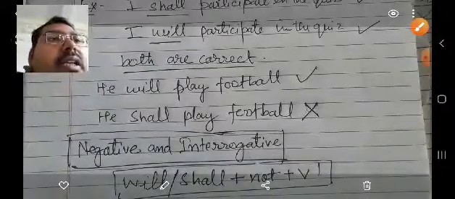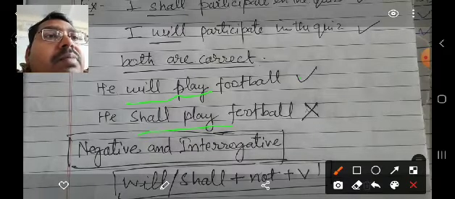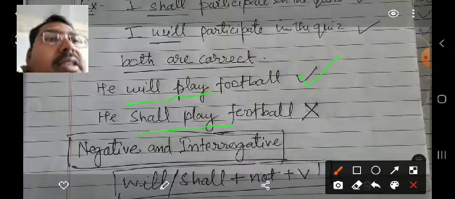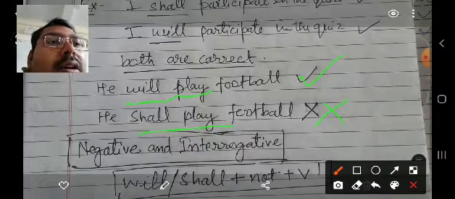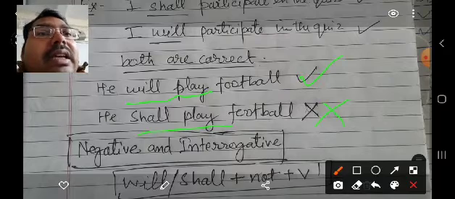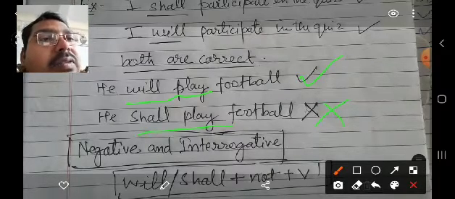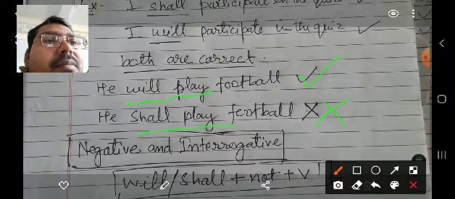But here you see the next example: he will play football and he shall play football. He will play football is correct, but he shall play football will go wrong. So we can't use shall with other subjects than I and we. We can use shall only with I and we. This is to keep in mind.